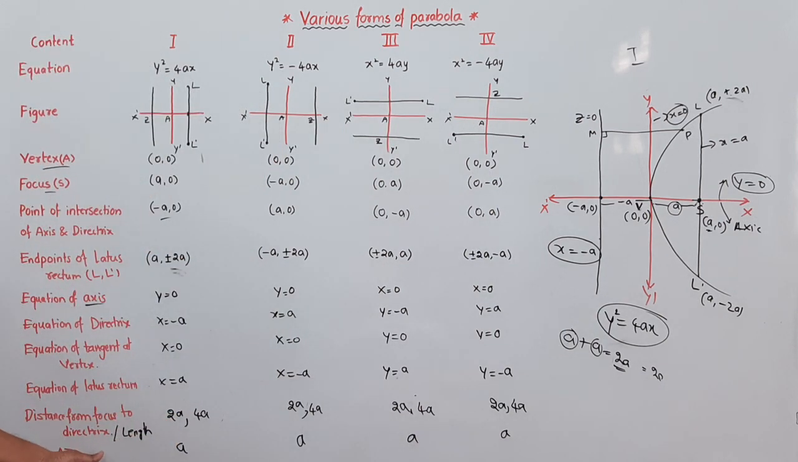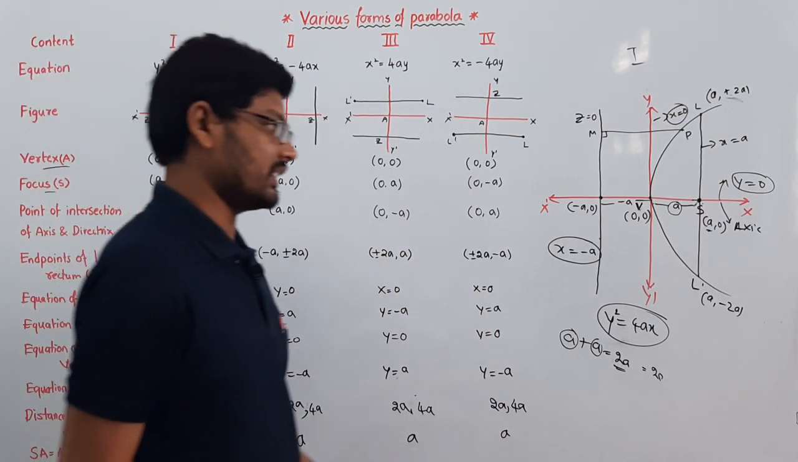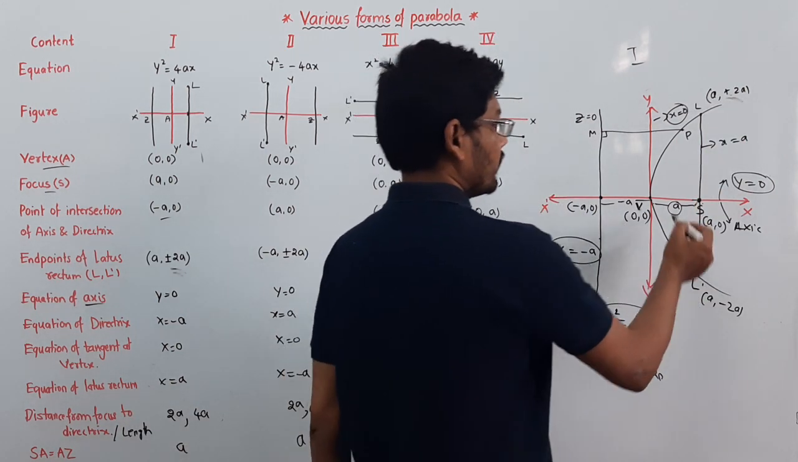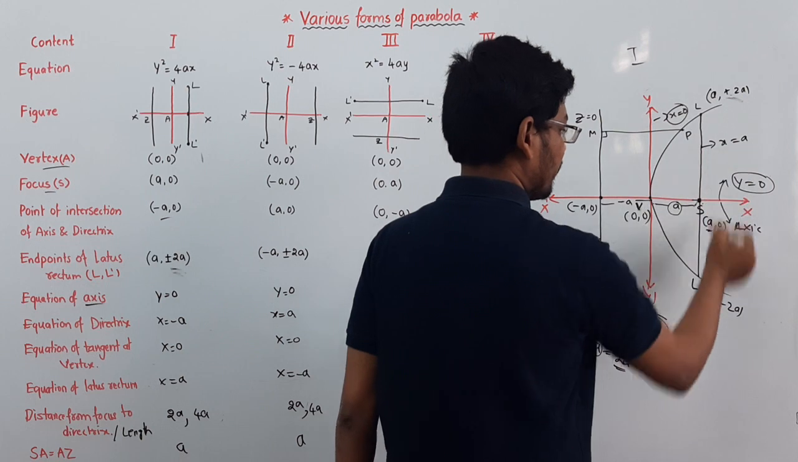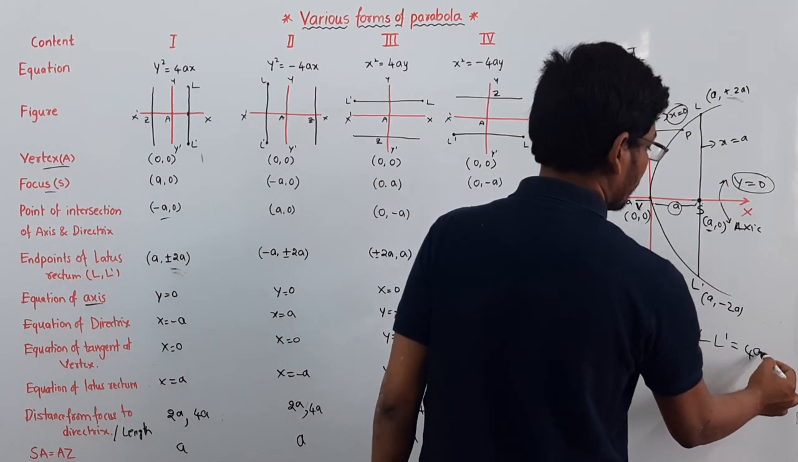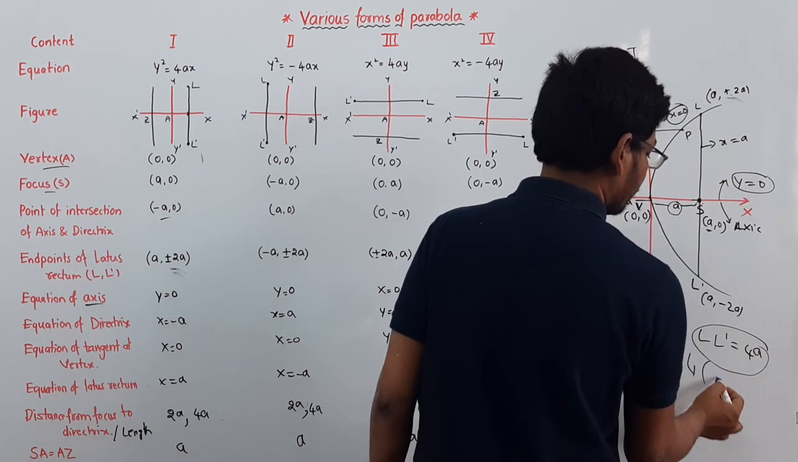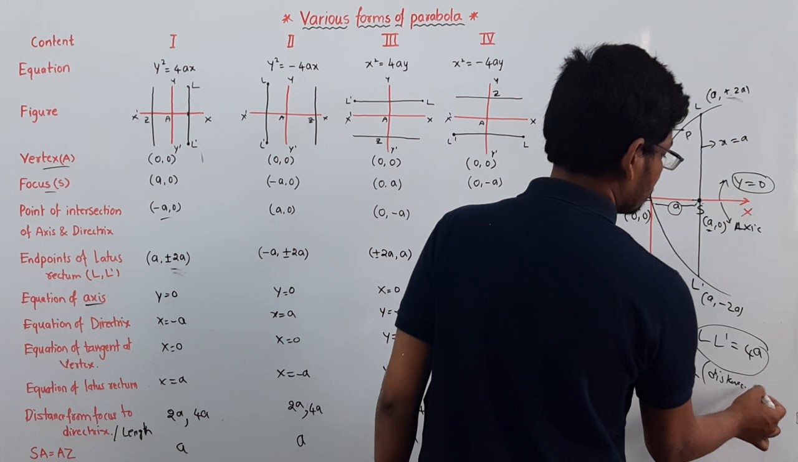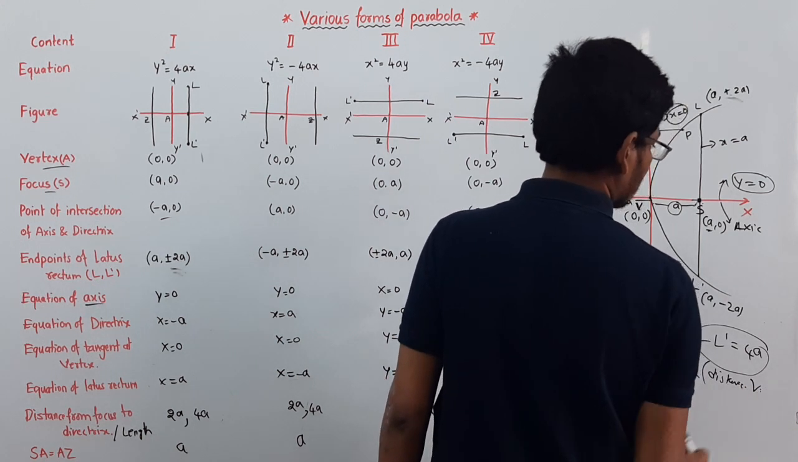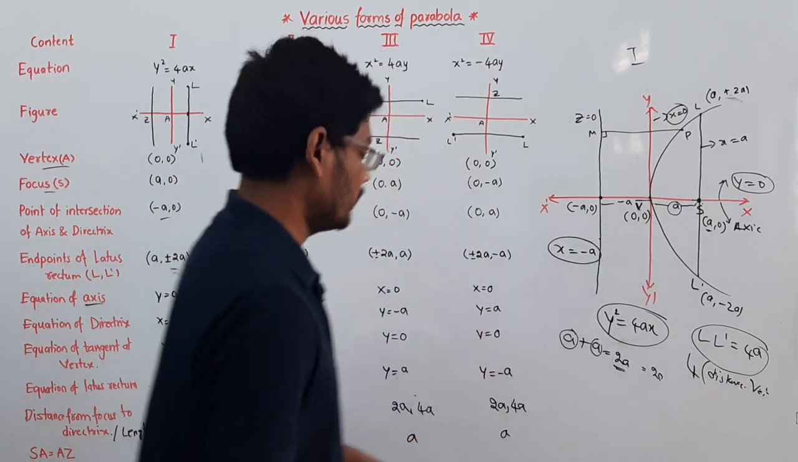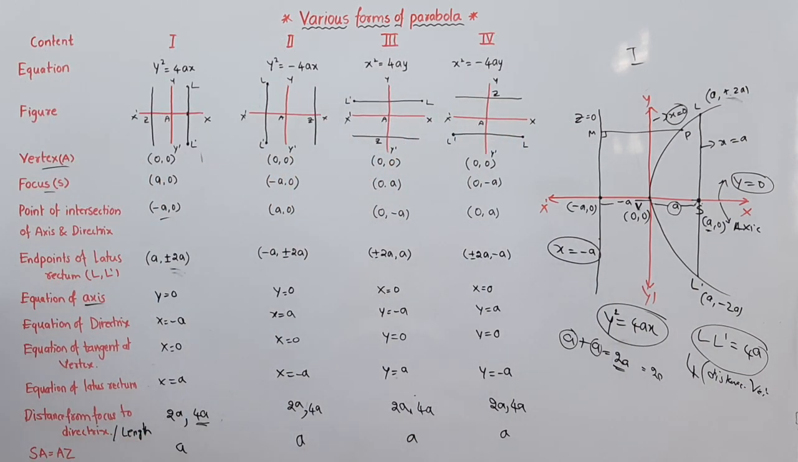And the length of latus rectum, this is a. So the length of latus rectum, L dash, will be 4 into a, 4 times the distance from vertex to focus. This is all about the length of latus rectum.